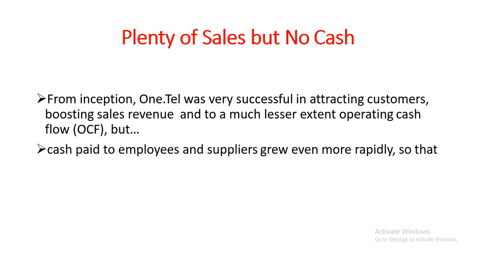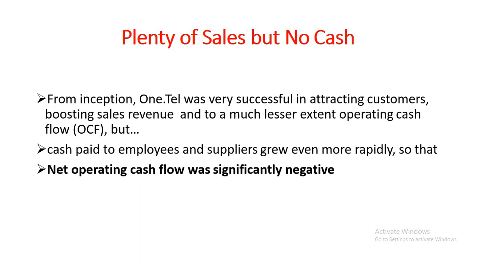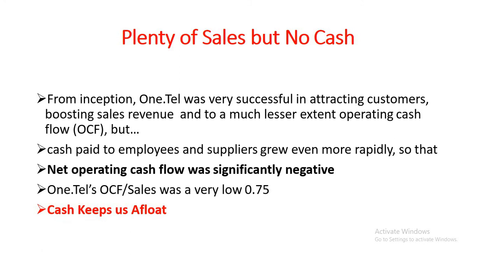OneTel had to pay employees and suppliers more rapidly, so that net operating cash flows was significantly negative. OneTel's operating cash flows to sales ratio was as low as 0.75, and due to these reasons, OneTel collapsed. So what we can learn from the fall of OneTel: cash keeps us afloat.